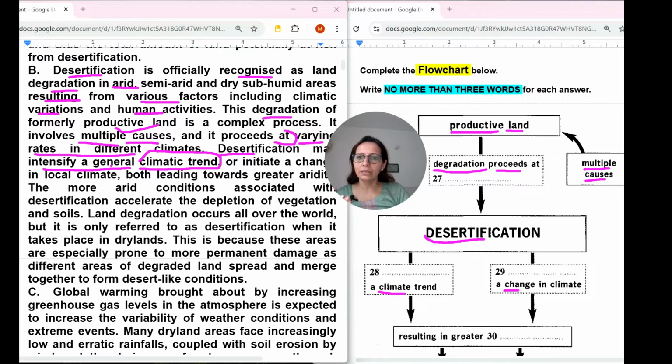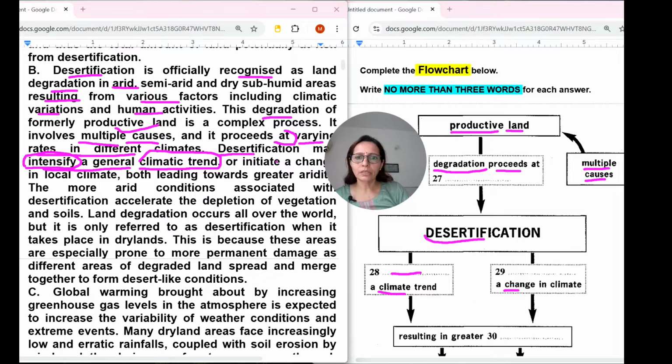It is given as a general climate trend. So what will come before this blank? Here the word intensify will come: intensify a climate change. And here 29, a change in climate.